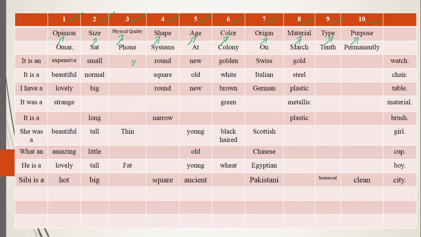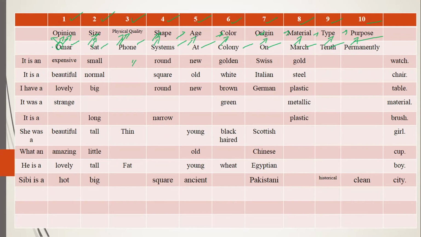Now see, opinion, then size, then physical quality, then shape, then age, then color, then origin, then material, then type, then purpose. If you remember this sentence, you will not face any sort of problem. Then you will come to know that O means Omar, the first alphabet I have taken from the same word. That should be easy for you to understand how I can remember the sequences of adjectives.